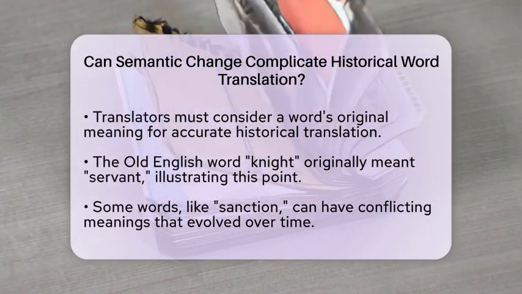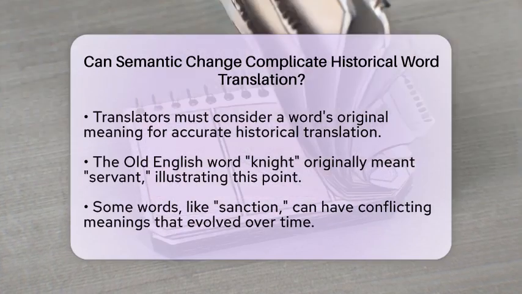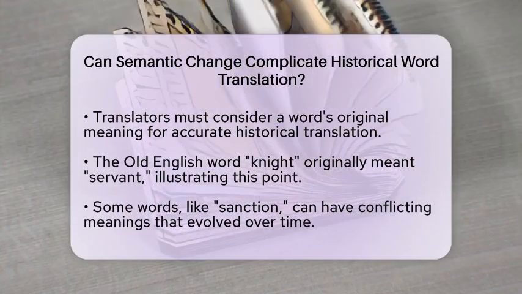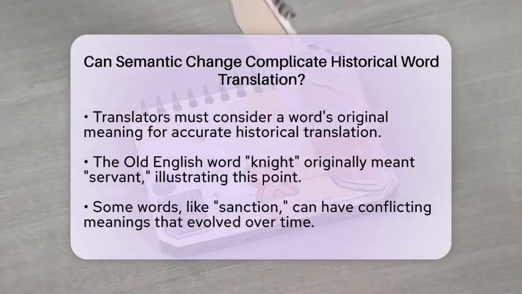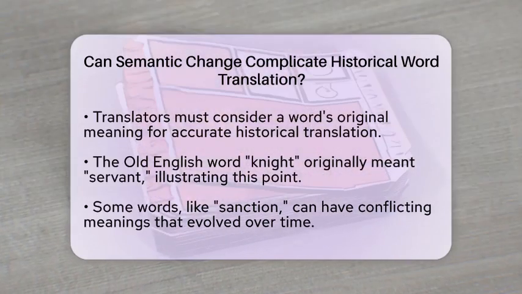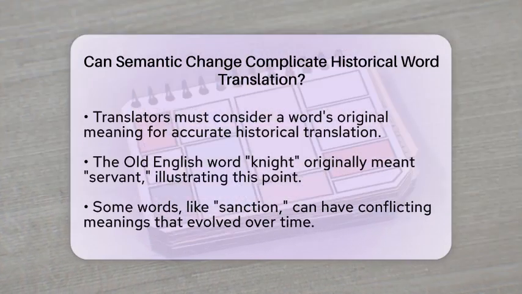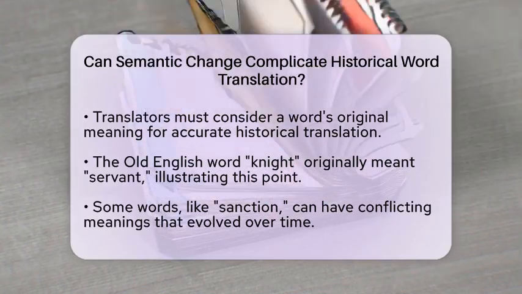Some words may have multiple meanings that overlap or conflict. Take the verb sanction, which can mean both to approve and to impose a penalty. The negative meaning developed later, so knowing the time period is essential for accurate translation.